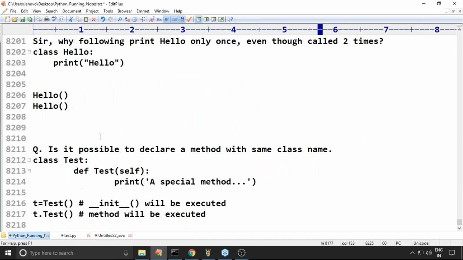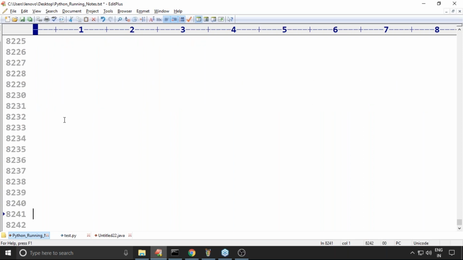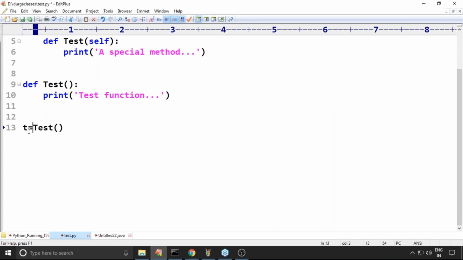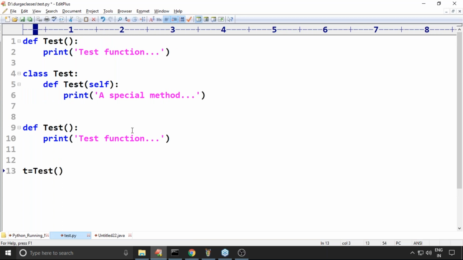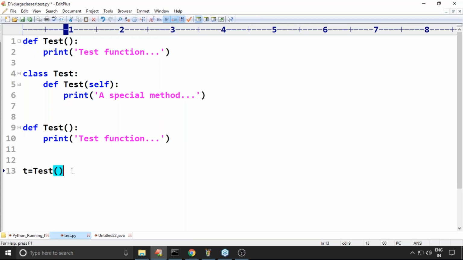This is what you people should be aware of. Your doubt: if I take t is equal to test, what will happen? Ramesh, you tell. If I use t is equal to test, you are calling the function. This function is executed. Is this function returning any value? Nothing. The default return of a function is None. None will be assigned to t.